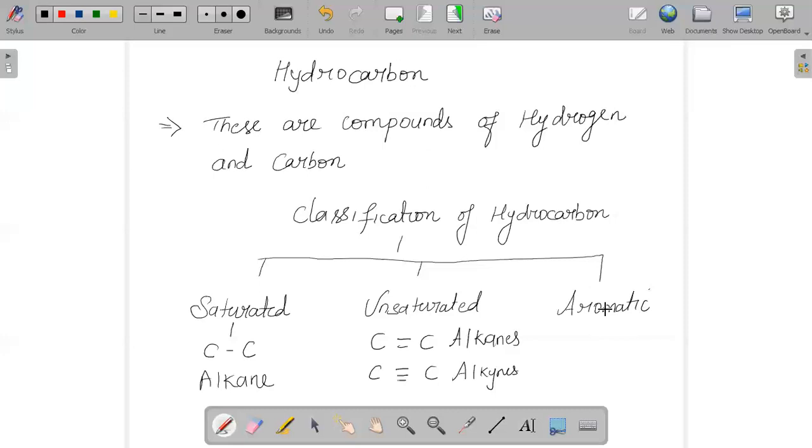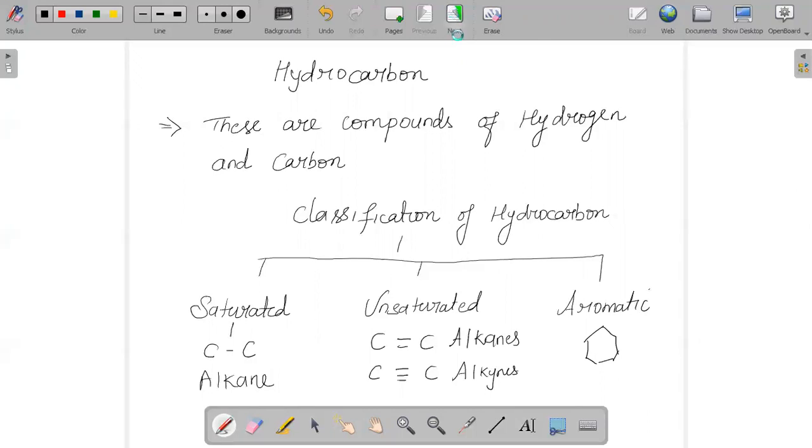When we say a ring of carbon atoms, immediately we say that they have at least one benzene ring, and hence we call them aromatic hydrocarbons.